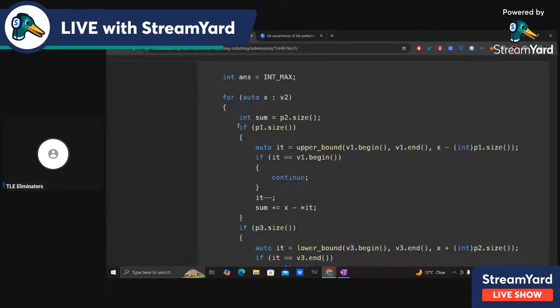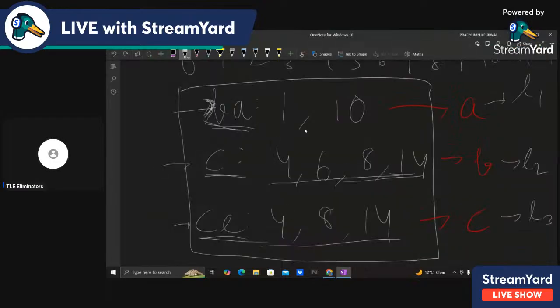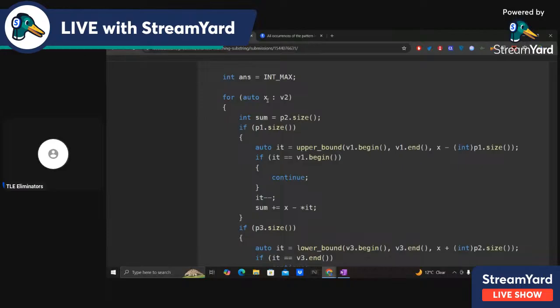Now, if p1.size, that means if p1 is not empty, then we have to search for it before p2. So let the current index for p2 be x, so we have to search for p1 which is less than x minus l1, right? So I just do auto it equal to upper_bound(v1.begin, v1.end, x minus p1.size), so x minus l1. It will give the smallest integer greater than x minus l1, which is the index that I cannot take. So I'll just do it minus minus.